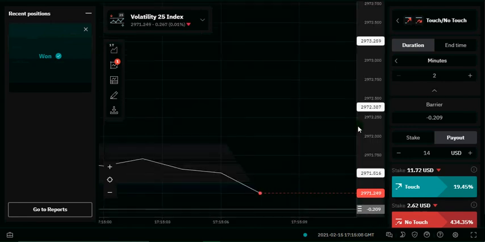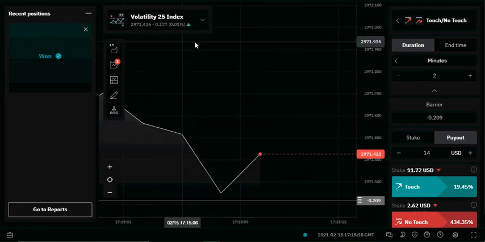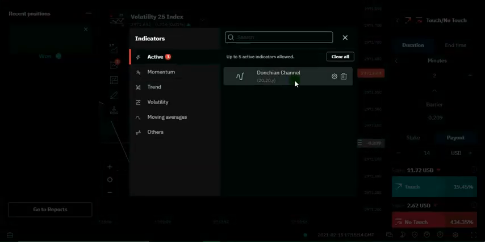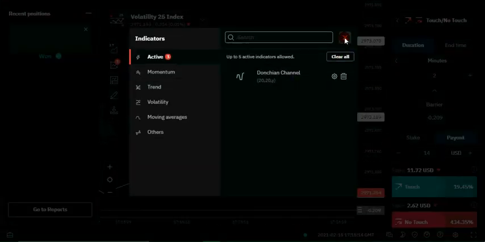It's still the same touch trading for volatility 25 index using the Deutsche channel indicator.